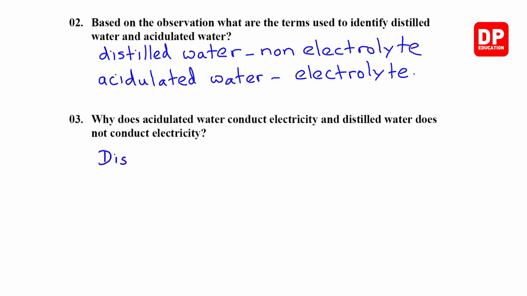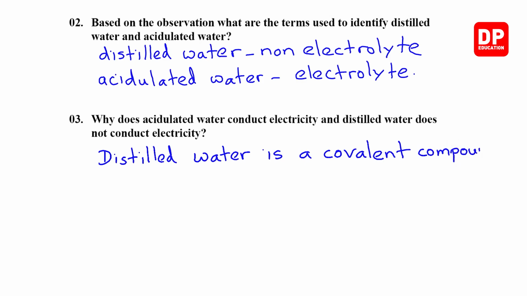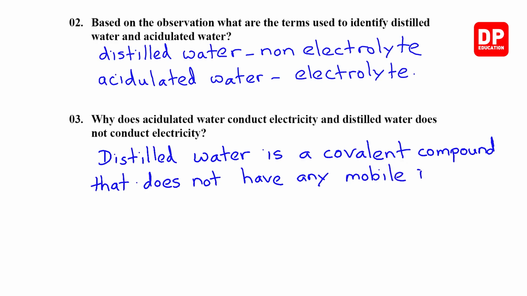Distilled water is a covalent compound that does not have any mobile ions.